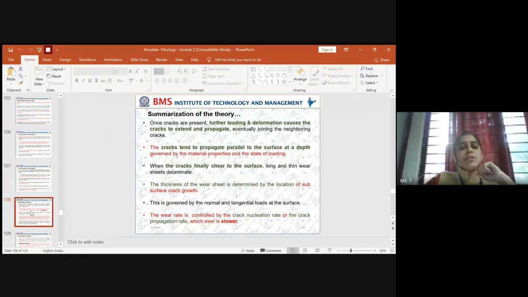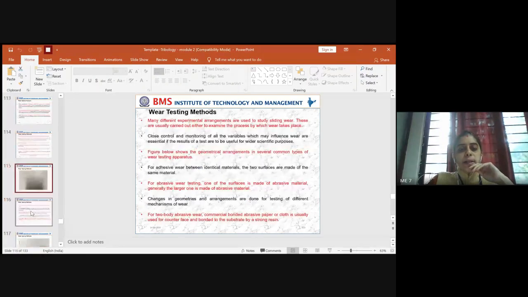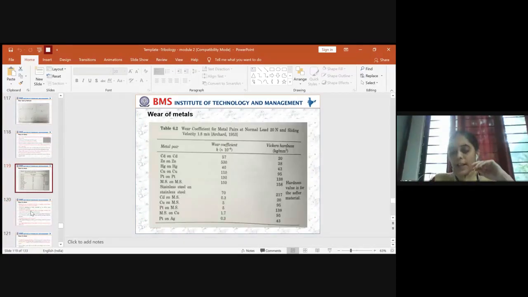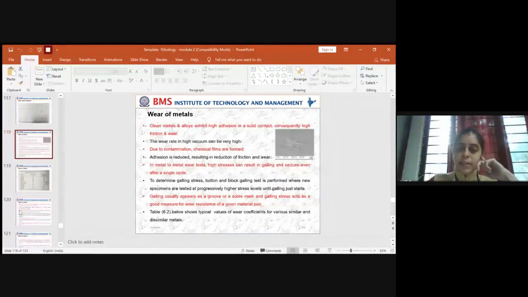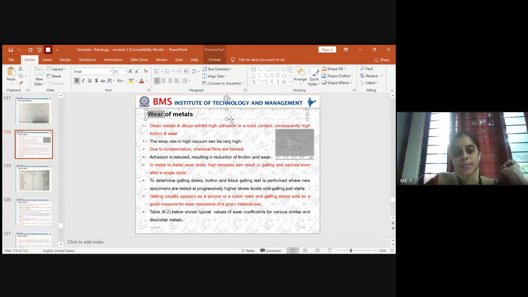Wear debris analysis we have done already, and wear testing methods are done. We were supposed to discuss the wear of metals and non-metals, as we did for friction. Similarly, we have to speak about a few things related to wear of metals and non-metals. You know what we mean by metals and what we mean by wear, so now we are associating the word wear with our metals.